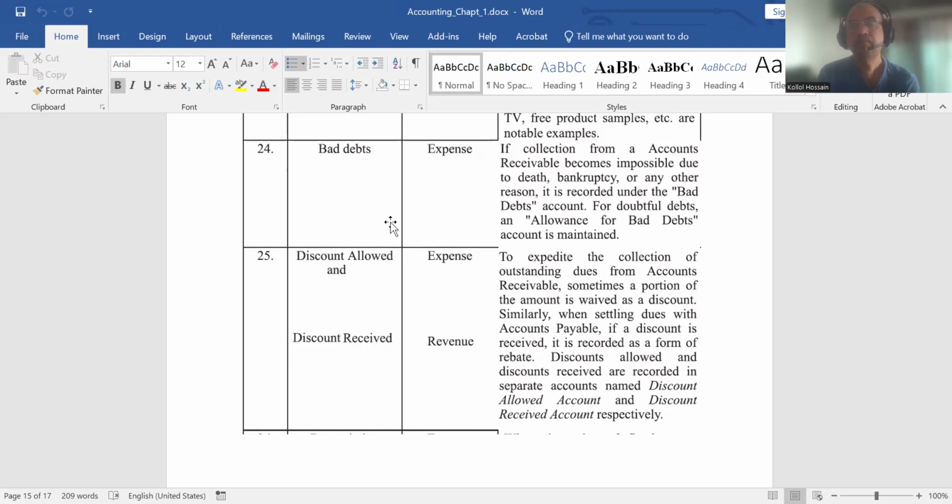Or sometimes if we have account receivable, then we allow a discount so that they can pay their dues earlier, which is beneficial for us to meet our emergency fund situation. So it is very common, allowing discount. So discount allowed is treated as expenses. Simultaneously, discount received is treated as revenue.